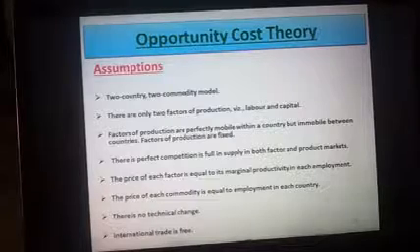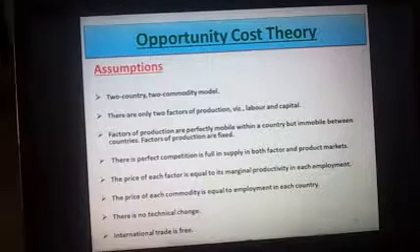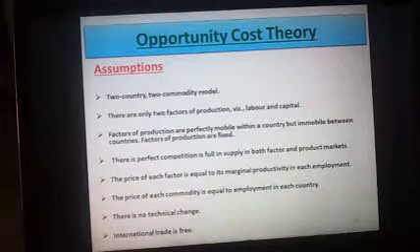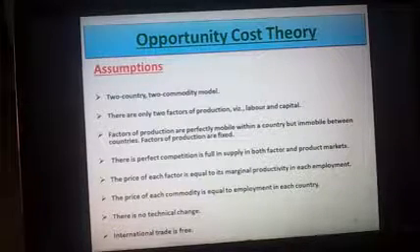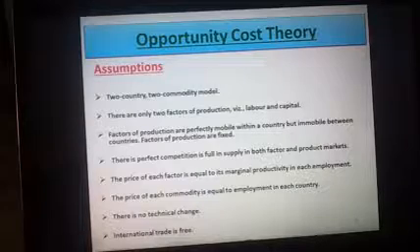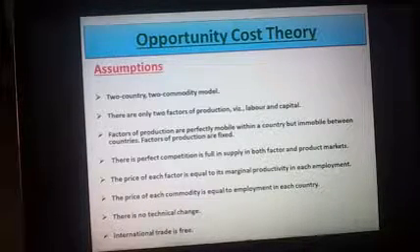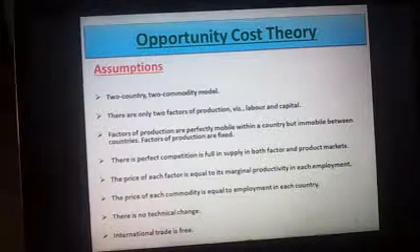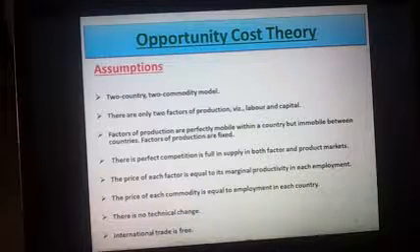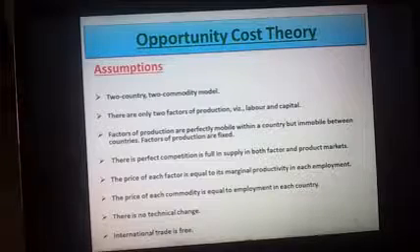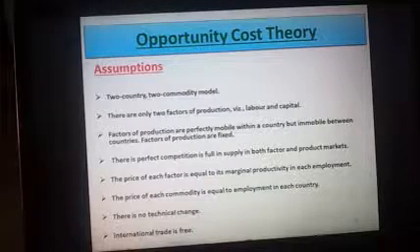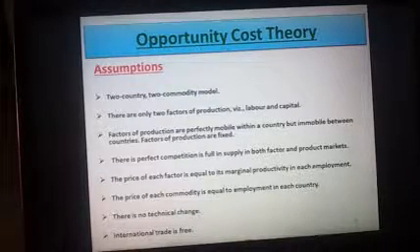Now let's continue. We have the factors of production that are perfectly mobile. Important key point: the factors are mobile within a country but immobile between the countries. And the factors of production are fixed. They are not variable, they are fixed. There is perfect competition in both the factor and the product markets. The price of the factor is equal to the marginal productivity in each employment. The price of each commodity is equal to employment in each country. Very important key point, make a note.